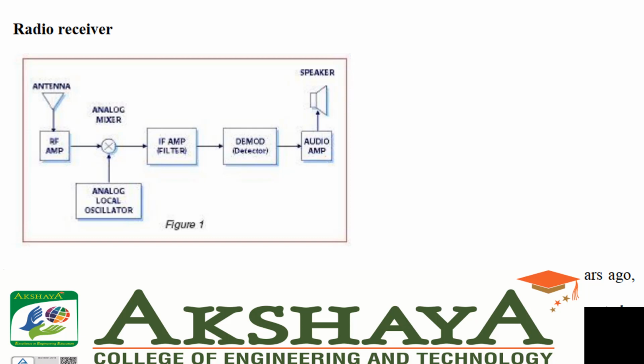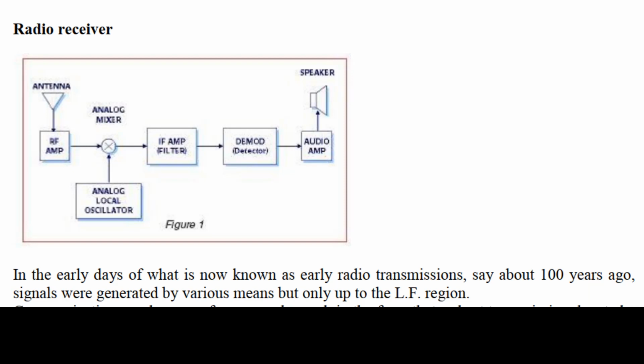This process could be easily reversed at the receiving end by using diode detectors. This is called modulation, in this case amplitude modulation.